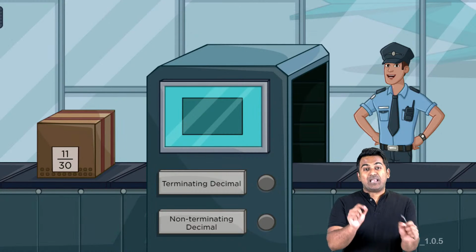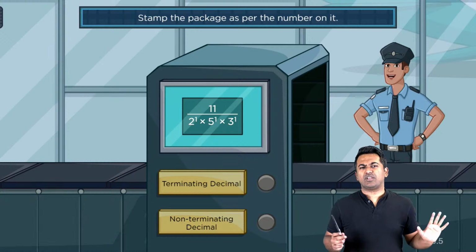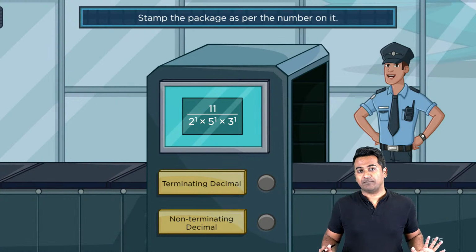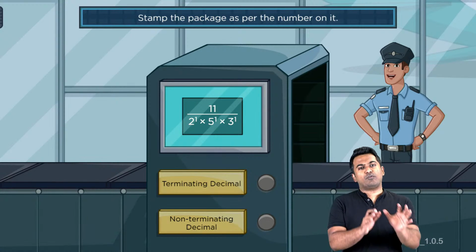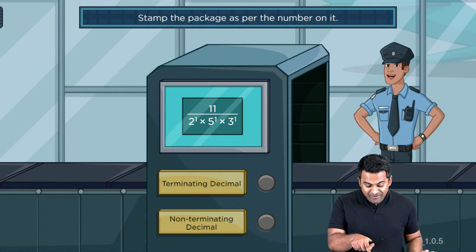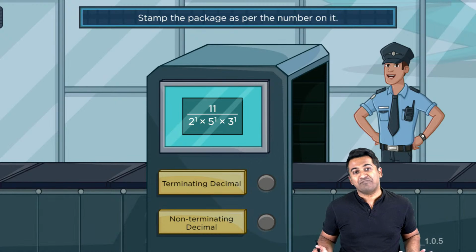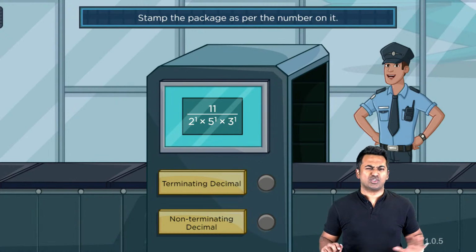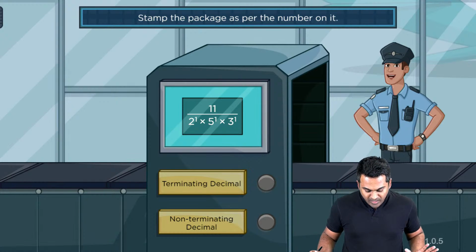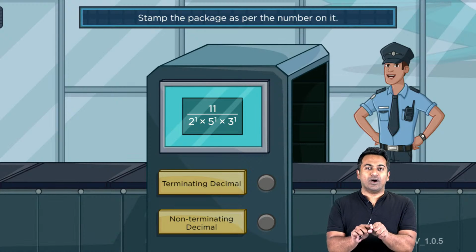First thing is, tell me if this is terminating or non-terminating. Just look at the denominator. Denominator is 30. Is the denominator in the form of 2 power m multiplied with 5 power n? It's not. I have 3 coming in, breaking the partnership between 2 and 5, there is an extra 3 there. So this is not going to be in the form of 2 to the power m multiplied with 5 to the power n because I have a 3 power 1 there.